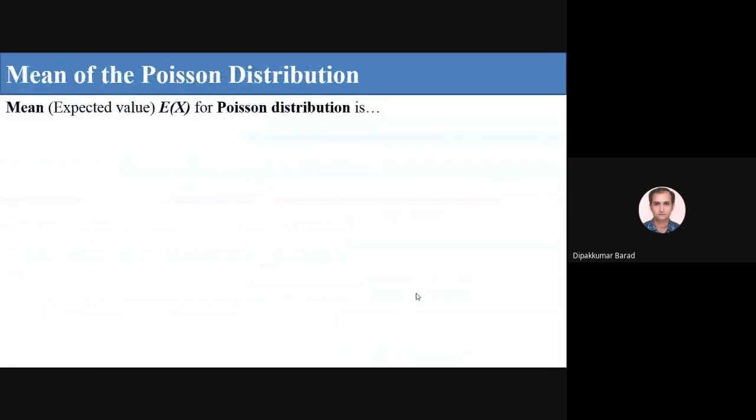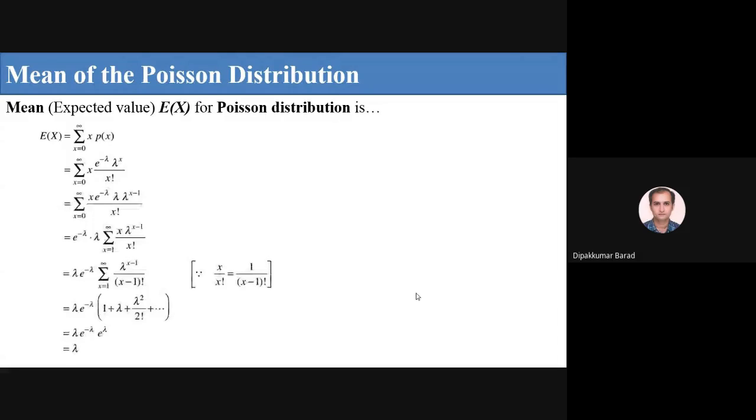Now, the mean of a Poisson distribution. We have already found the mean and variance for the binomial distribution. Similarly, we will find the mean and variance for the Poisson distribution. The mean is nothing but the expected value of x. According to the definition, it is the summation of x into p of x from 0 to infinity.